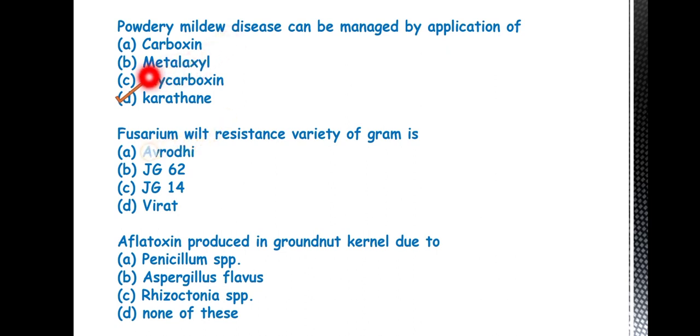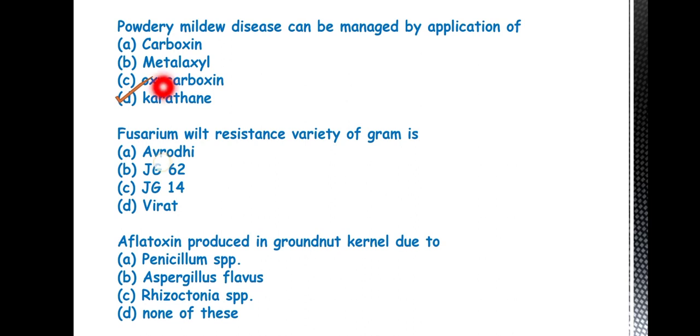Then metalaxyl, this is a systemic fungicide generally used against Oomycetes fungi, and it acts on the synthesis of RNA. Then oxycarboxin, also known as Plantavax, is used to manage rust disease. So this is about these four important fungicides.